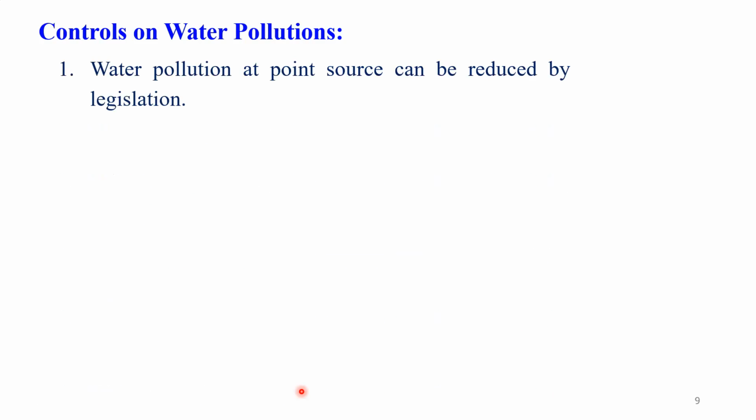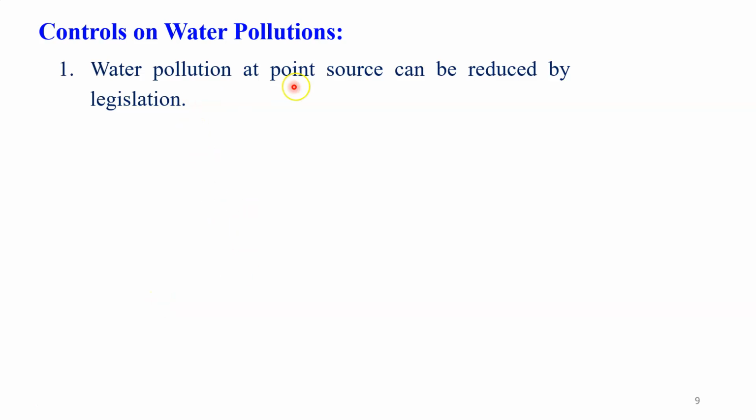So dear student, let's discuss a few controls on water pollution, because if you want to stop all these side effects of water pollution, then definitely it is required to control water pollution. For that purpose, we have to apply a few measures. Let's discuss the important measures that are useful to control water pollution.